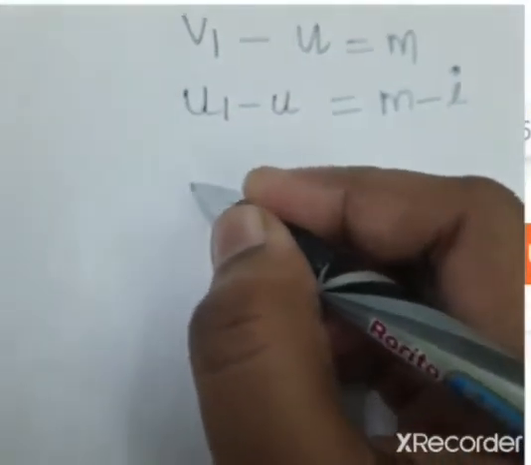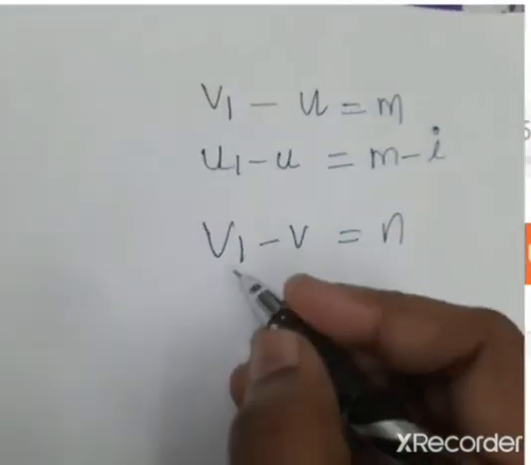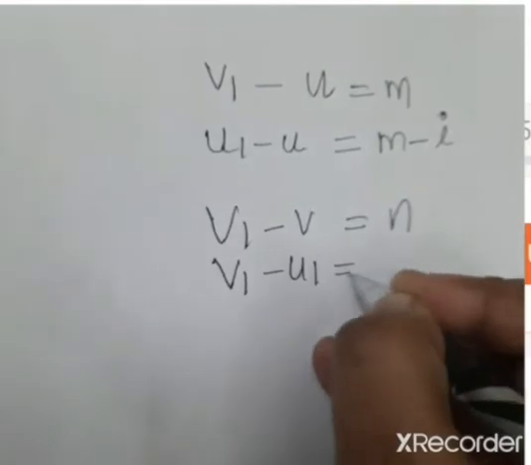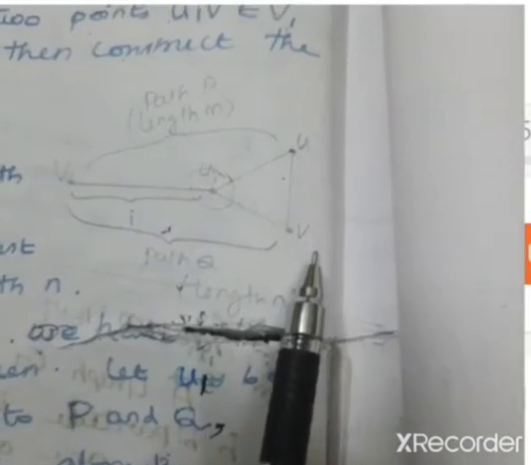Likewise, I can find the length of U1V. The total length V1 to V is n, and V1 to U1 is i.